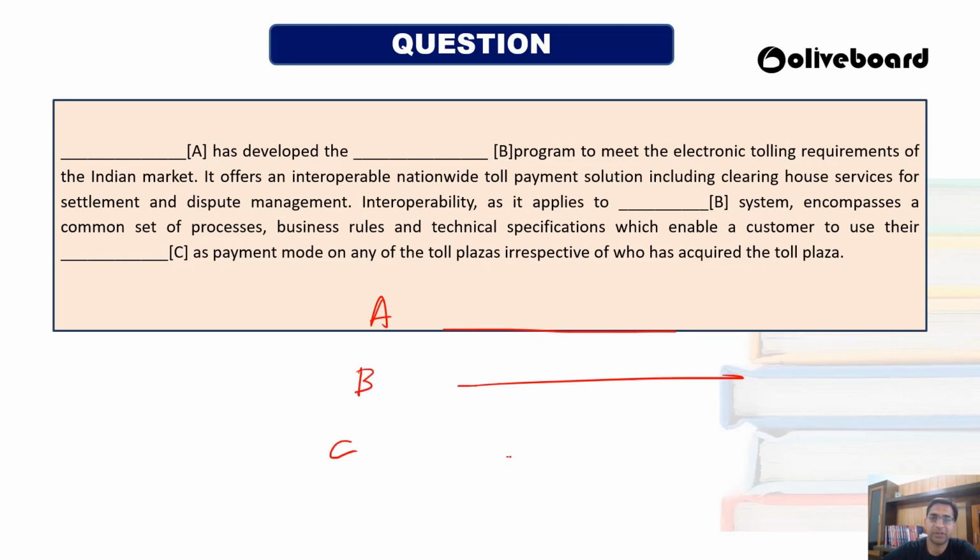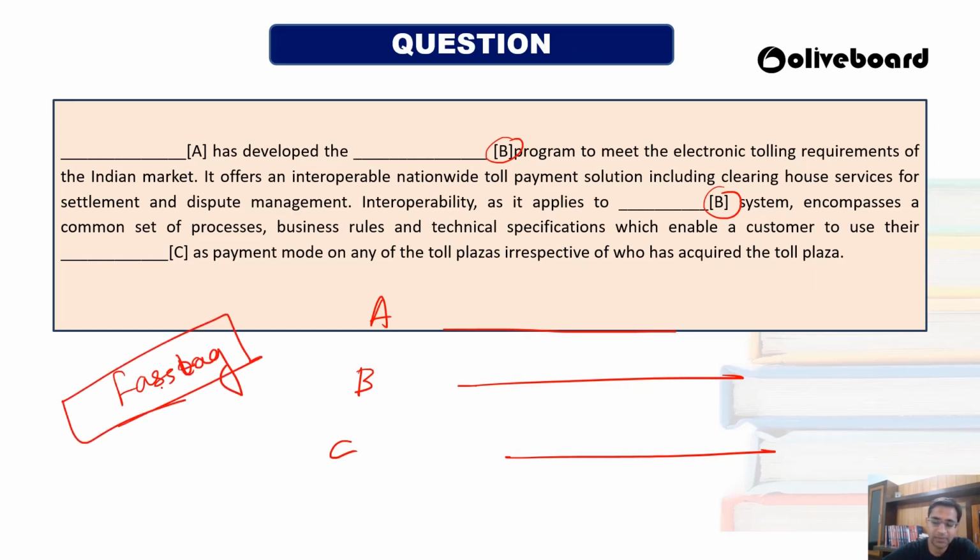and C, what is coming in the C. So if you can see over here, two places B you have to fill. Okay, so it is all related to toll collection in the toll plaza. So automatically in your mind the thing should come, what it has to be related, what exactly in the toll plaza, how this electronic toll plaza coming. So FASTag, automatically everybody comes to know, right? Everybody knows that.